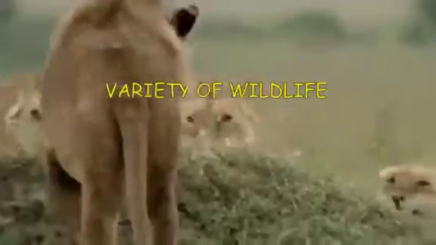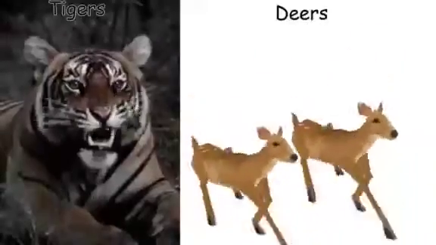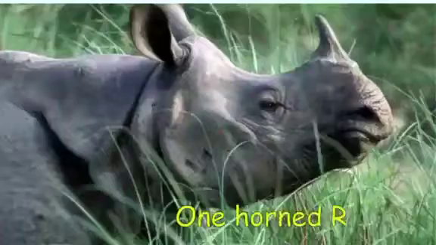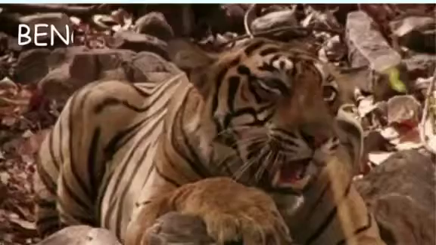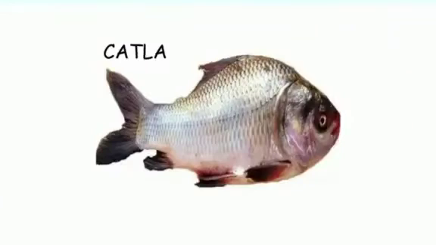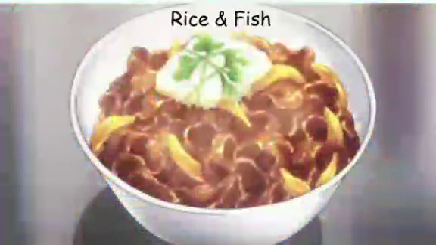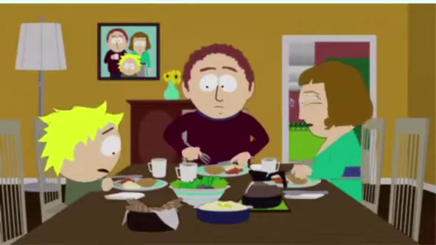There is variety of wildlife in the basin. Elephants, tigers, deer, monkeys are common. One-horned rhino is found in Brahmaputra plain. Bengal tiger, crocodiles and alligators in delta area. Rohu, katla, hilsa fish are found in Bay of Bengal. Rice and fish is the staple diet of the people living in the area.